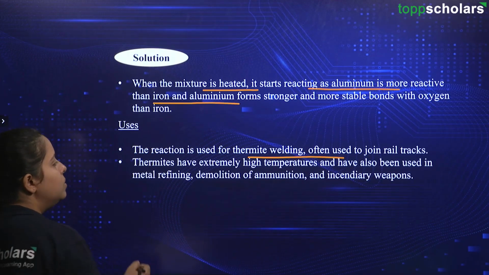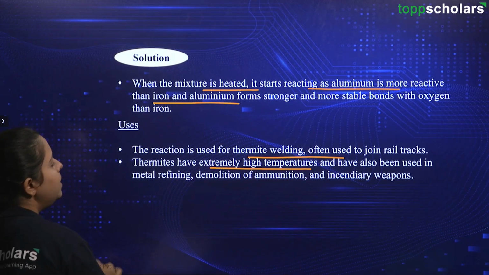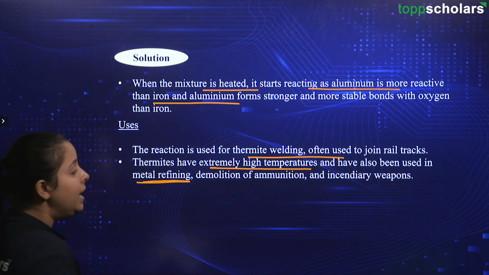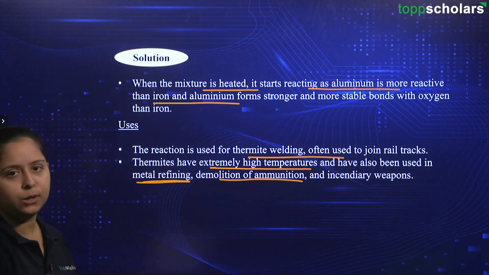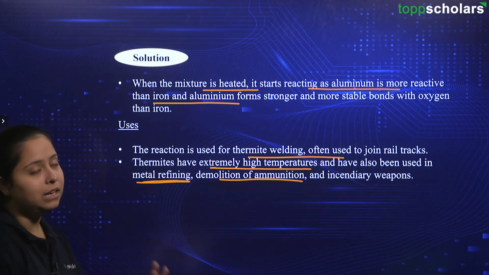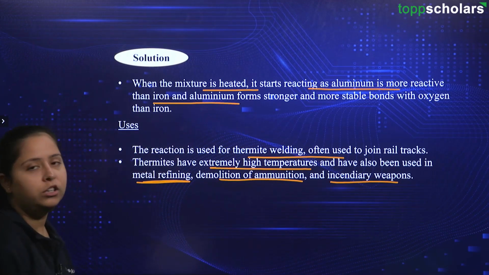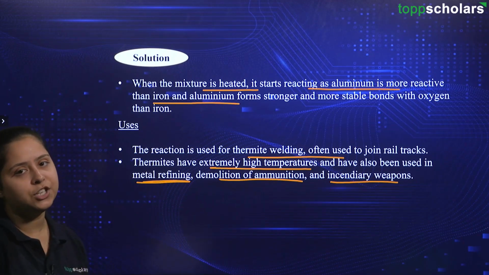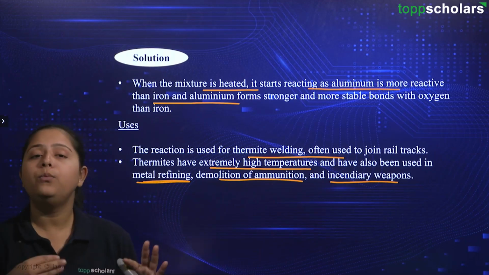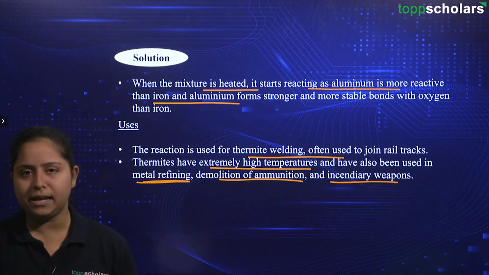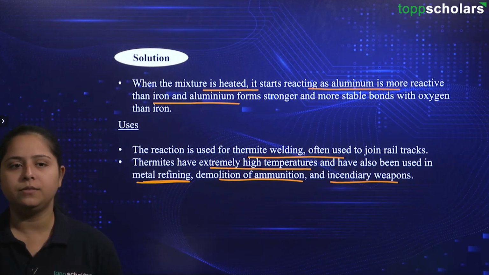Going ahead, one more use is that thermites have extremely high temperatures and have also been used in metal refining, demolition of ammunition. Ammunition is present and demolition is required, so these thermite reactions are being used. And then incendiary weapons demolition is also being done using this reaction only. So, this was all about the thermite reaction and what are the reactants and products for the same, along with it, we also had the uses for this reaction.